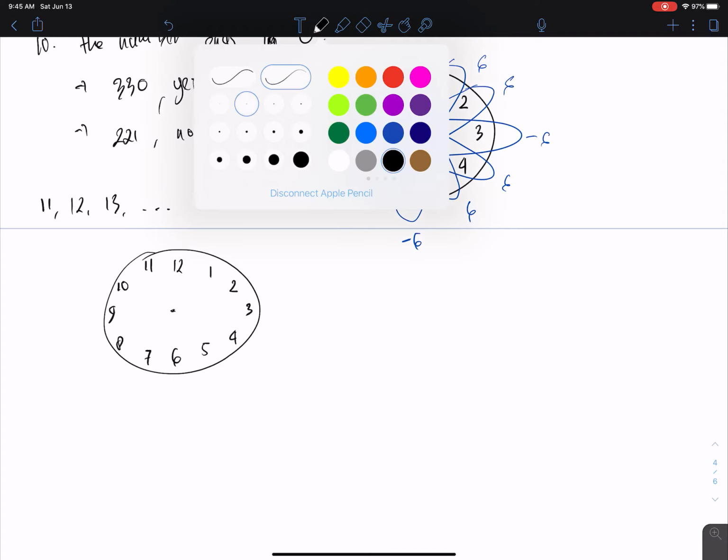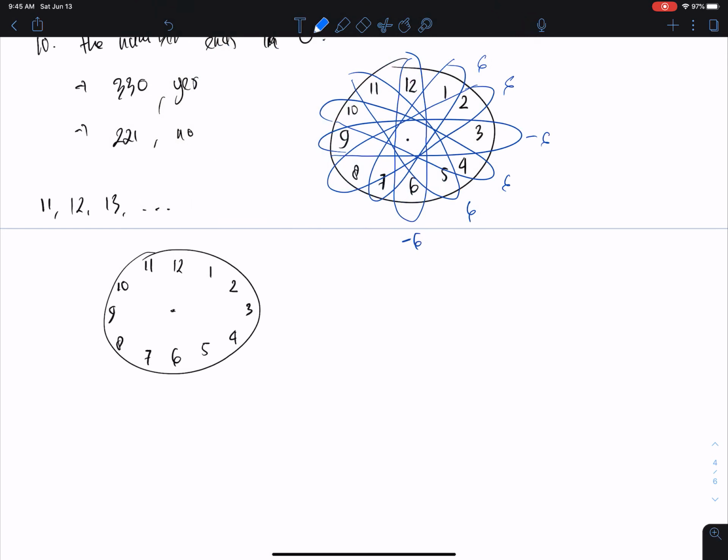Hold on, like this: addition, 13. 12 with 1 is 13, 11 with 2 is 13, 8 with 5 is 13, 7 with 6 is also 13, like that.